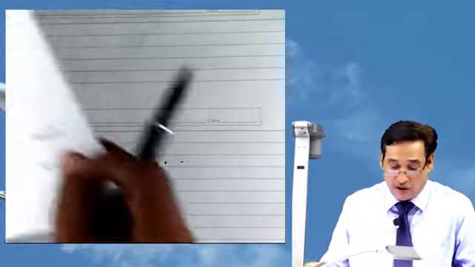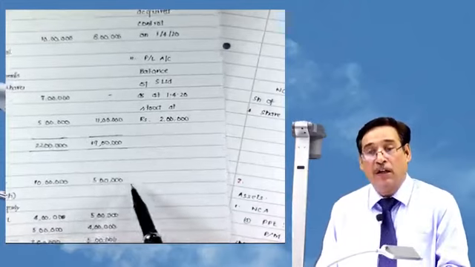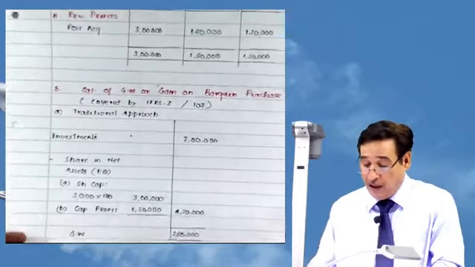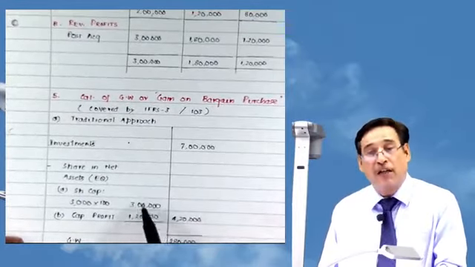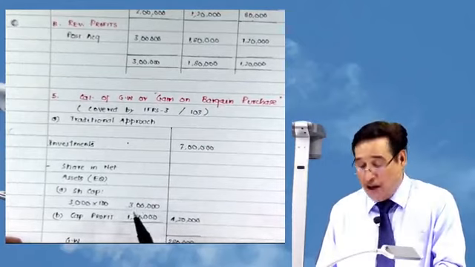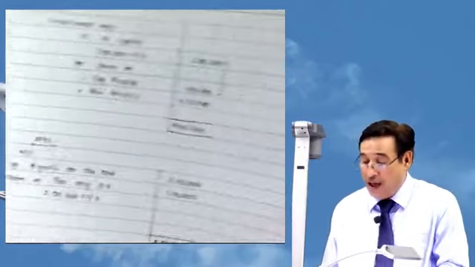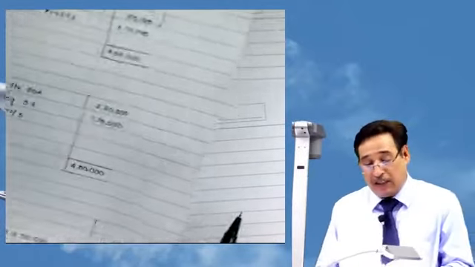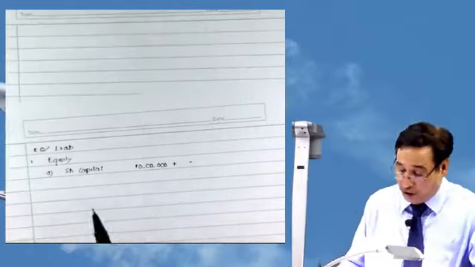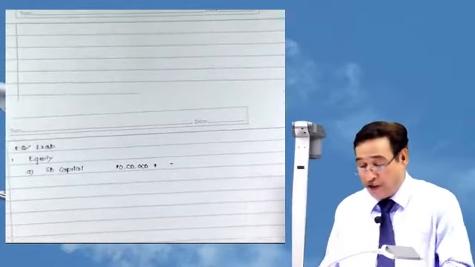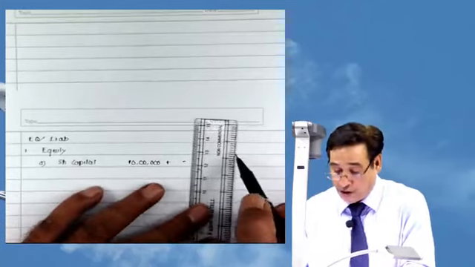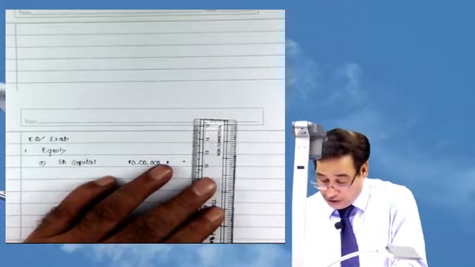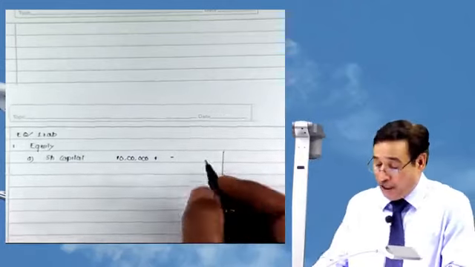See here, this is the question. This 5 lakh is already used somewhere. Where? If you remember, you have used 3 lakh worth of this share capital in calculation of goodwill, and 2 lakh worth of share capital has been used in calculation of non-controlling interest. So that way, you can say this item is already exhausted and you are not going to put it in the balance sheet. While preparing the balance sheet, you need to keep track of this point, that only share capital of parent company will find place, correct?